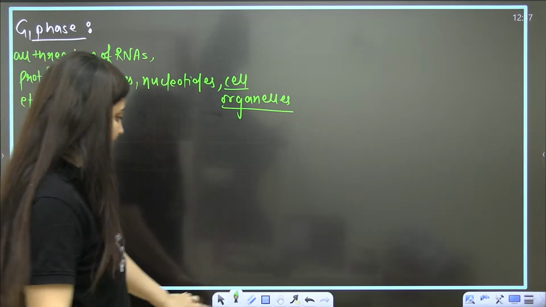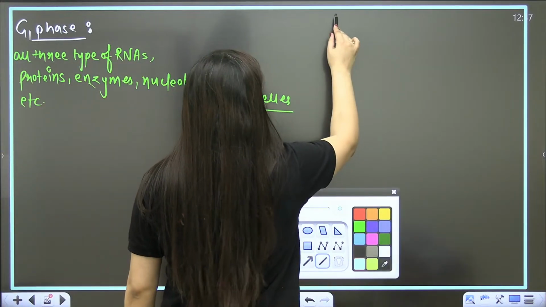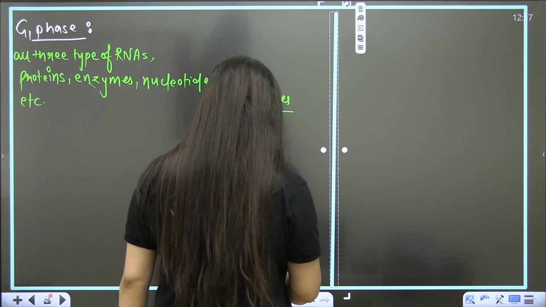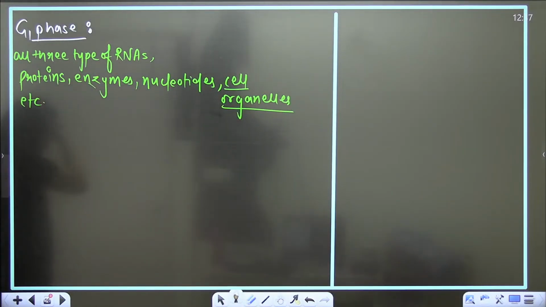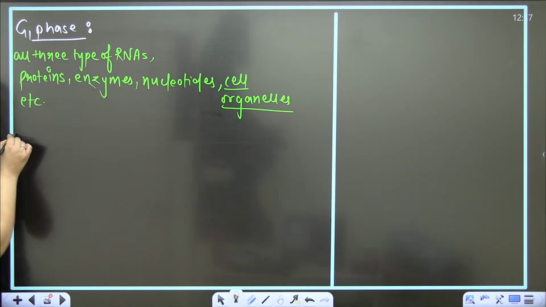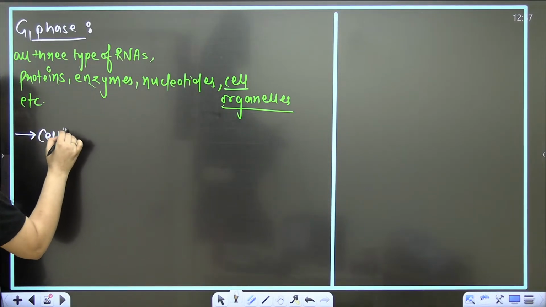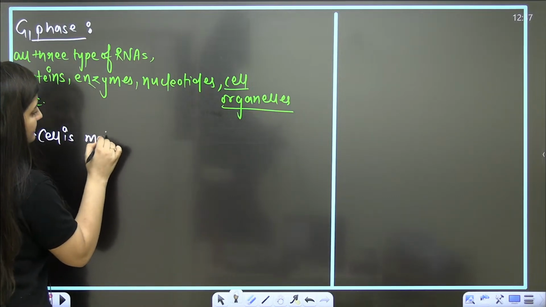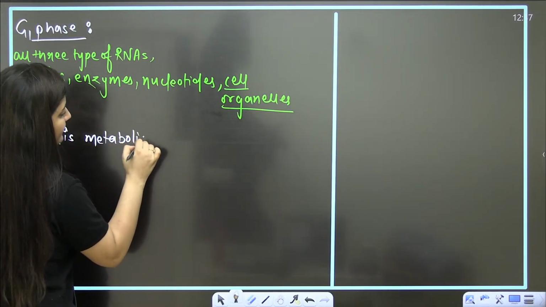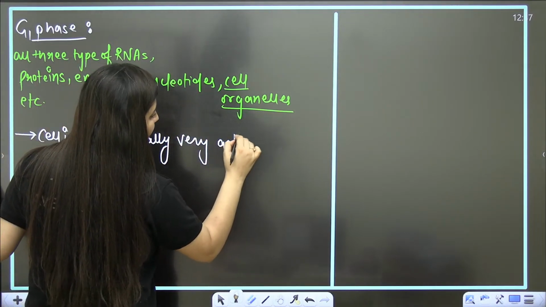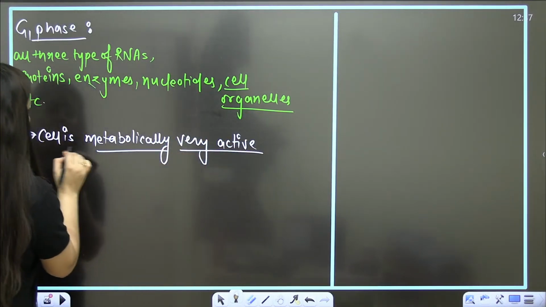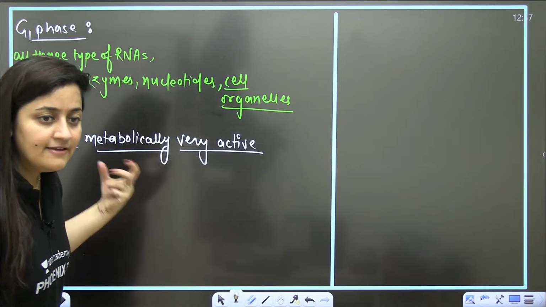Is it clear, students? In this G1 phase, it will be done. Is it clear? This is important. Even in the G1 phase, the cell is metabolically very active. I told you already, the cell is metabolically very active. Its metabolism is fast.